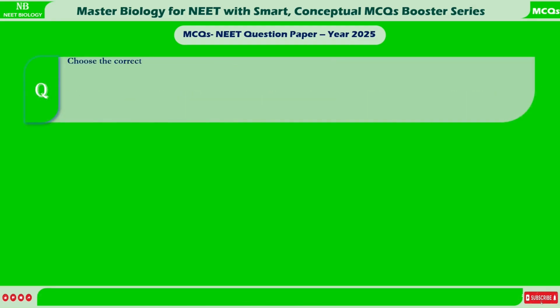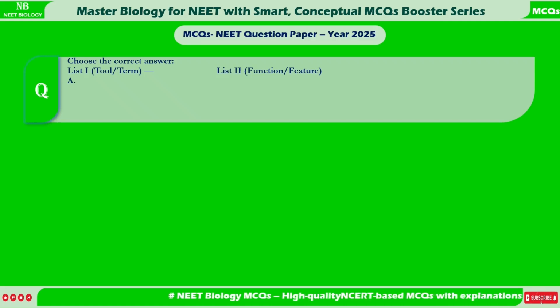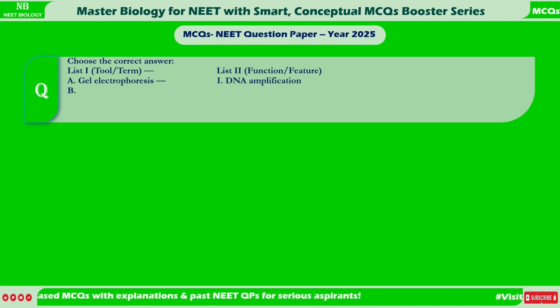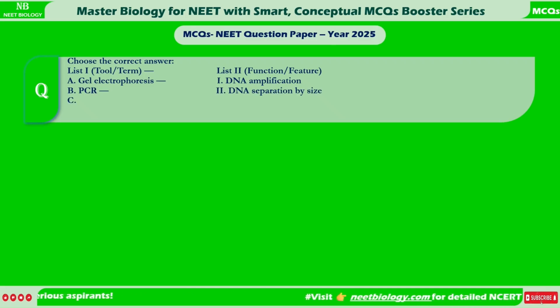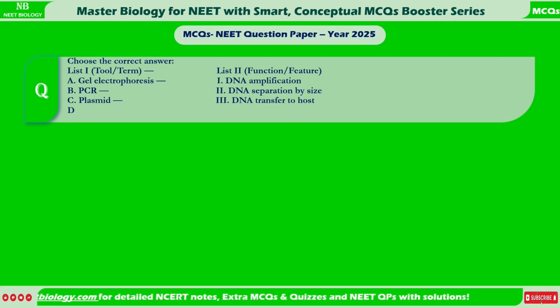Choose the correct answer. List 1, tool term. List 2, function feature. A. Gel electrophoresis. 1. DNA amplification. B. PCR. 2. DNA separation by size. C. Plasmid. 3. DNA transfer to host. D. Restriction enzyme. 4. DNA cutting at specific sequences.